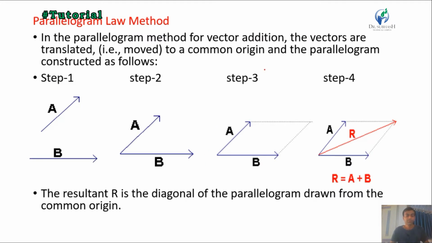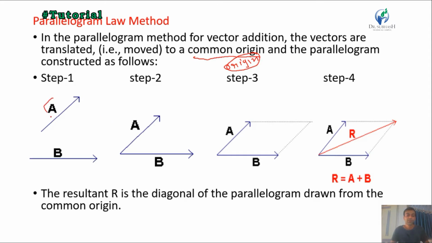Parallelogram law method. In the parallelogram method for vector addition, the vectors are translated to a common origin, meaning the starting point of both vectors is the same point, and the parallelogram is constructed as follows.